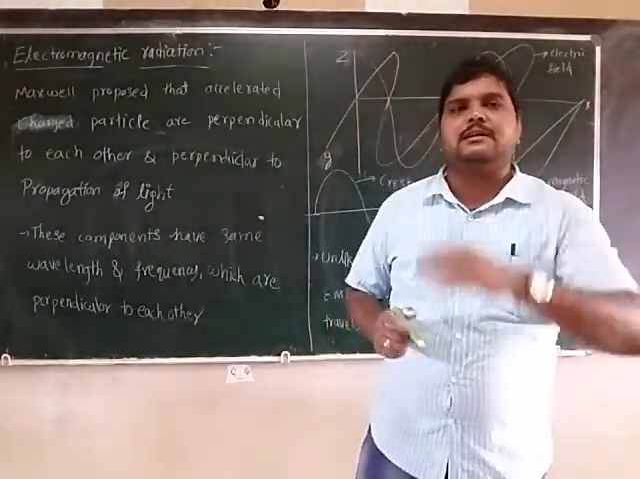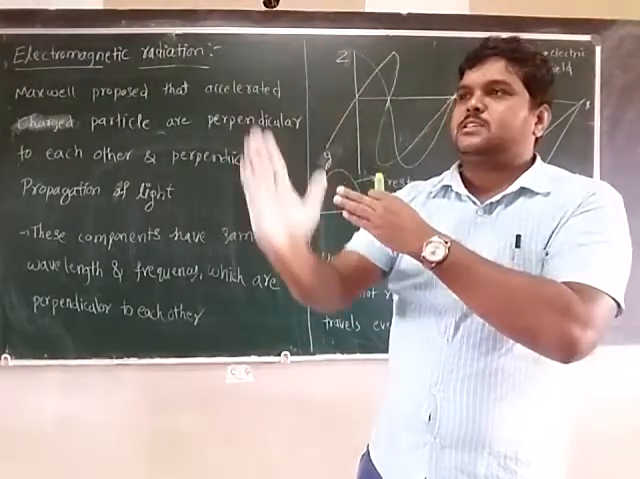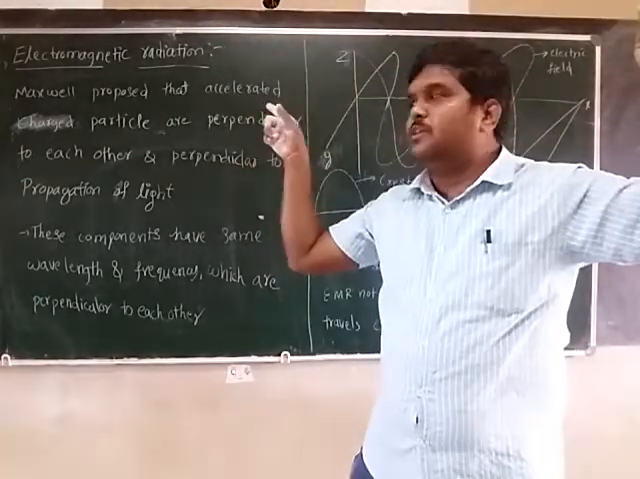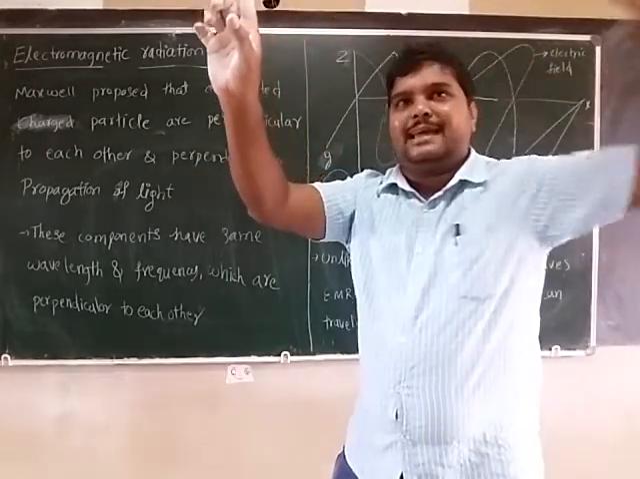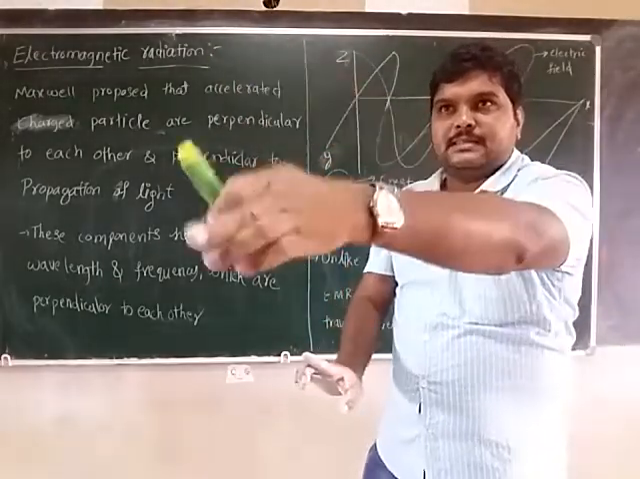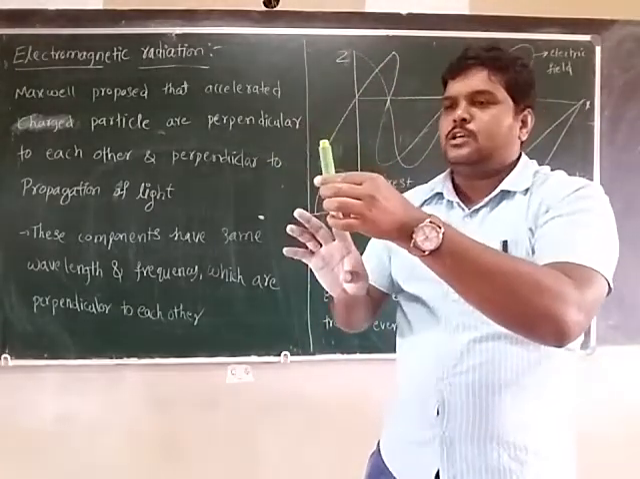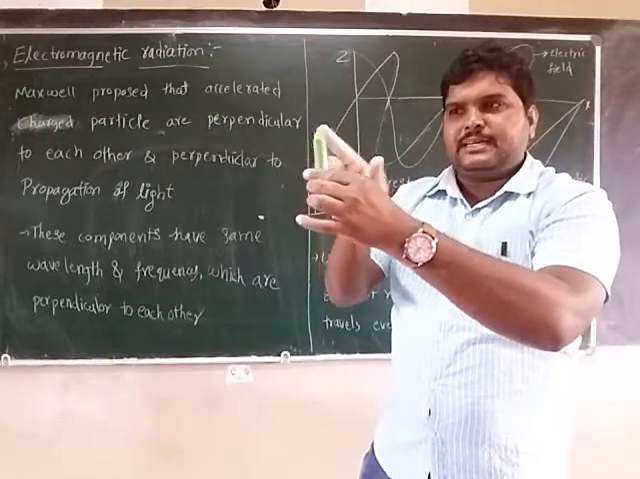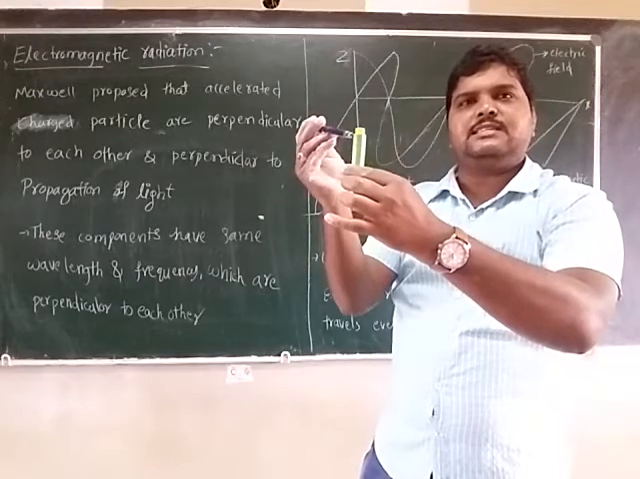For example, if you observe the corner of a wall, you can see a line like this. Assume this is the propagation of light, and at the end you can see one edge like this, another edge like this. One is a straight vertical one, the other is horizontal. If you assume this is the propagation of light, then this is an electric field, this is a magnetic field.